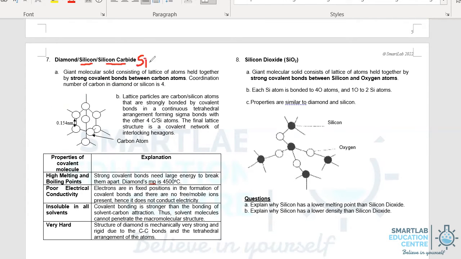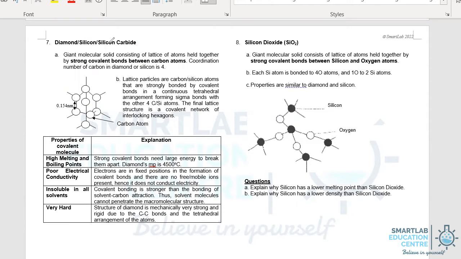In silicon carbide, every silicon atom is bonded to 4 other carbon atoms. So if we compare the melting point of diamond, silicon, and silicon carbide, the highest will be diamond, followed by silicon carbide, and silicon will be the lowest.